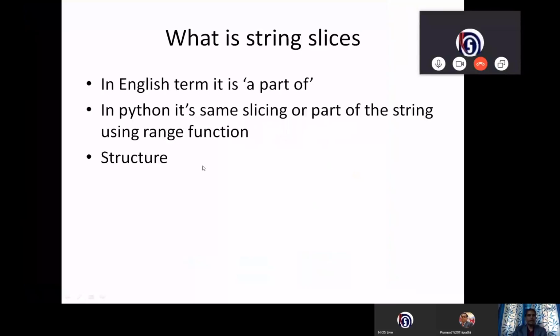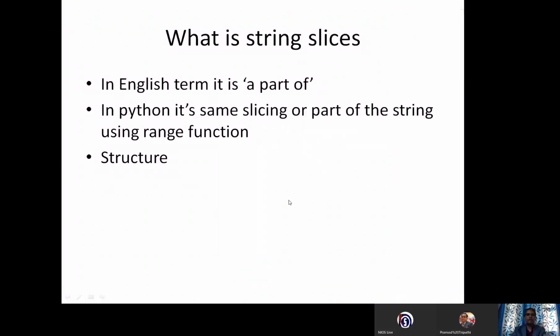Now, in English, it is called a part of. Just now I have explained to you a piece of, or a part of. In Python, it's the same: slicing, or taking a part of the string, using a range. The range can be used to extract or slice the string. Now let us see the structure. What is the structure? The structure is like that.